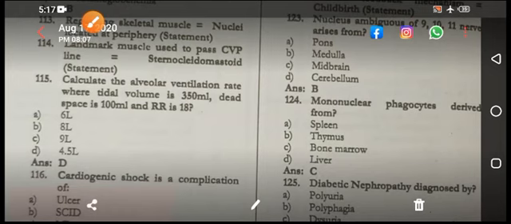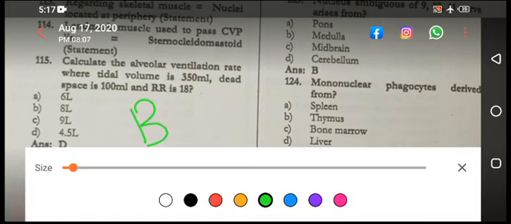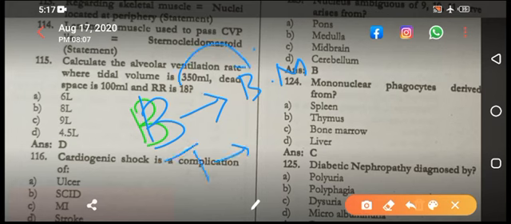The phagocytes derive from bone marrow. Now I will discuss some of the MCQs here. The B lymphocytes originate from the bone marrow and develop inside the bone marrow. The T lymphocytes are derived from the bone marrow and develop in the thymus.